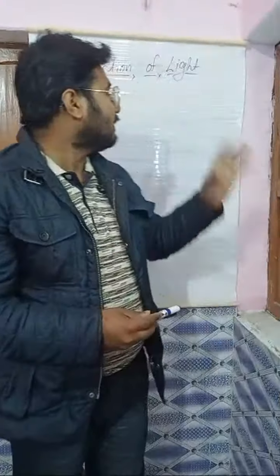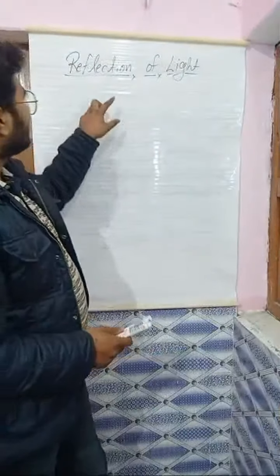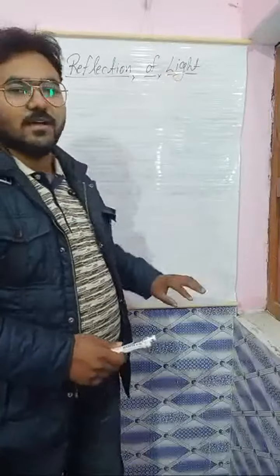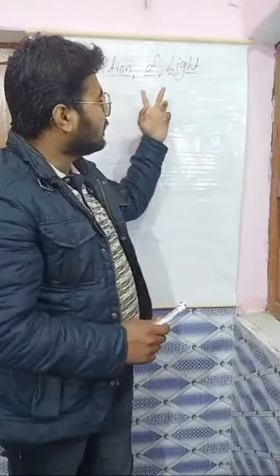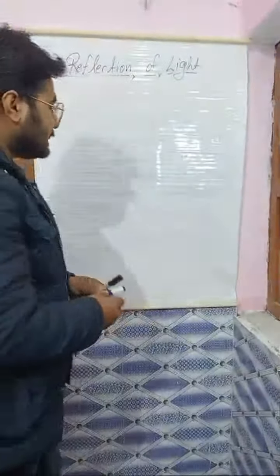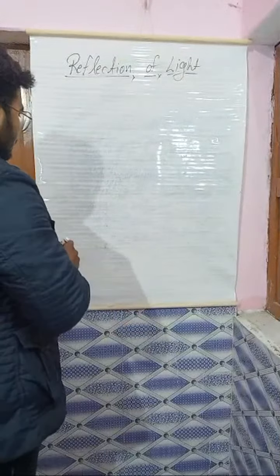So here we have to start the reflection of light. In that, first of all we have to understand what is light and what is reflection. पहले हमें ये सीखना है रिफ्लेक्शन क्या है और लाइट क्या है, देन आफ्टर हम दोनों का रिलेशन सीखेंगे. So first of all, let's begin with the light.